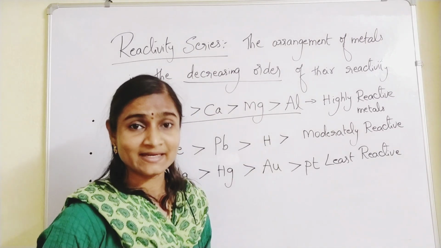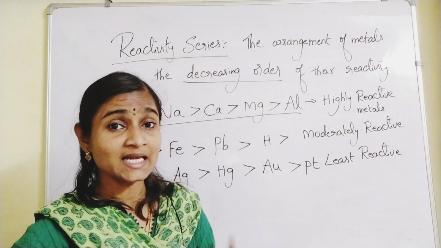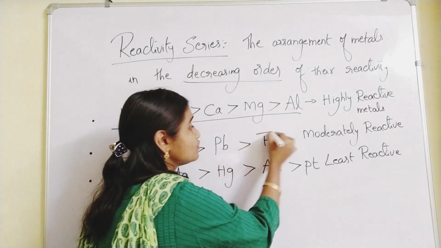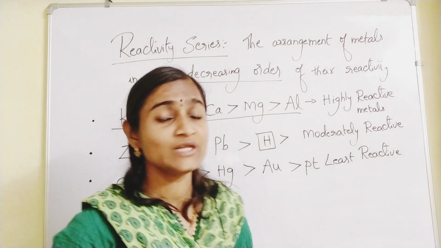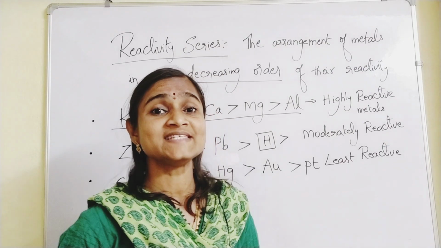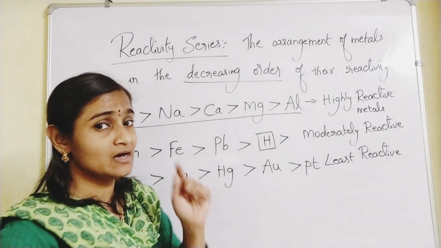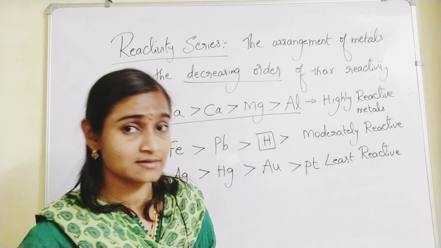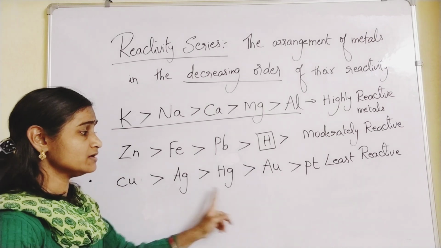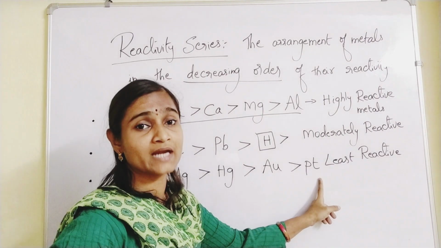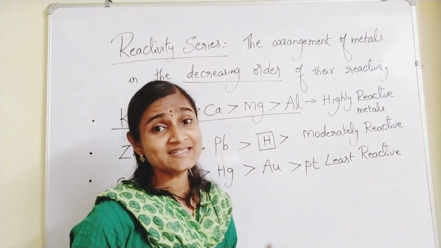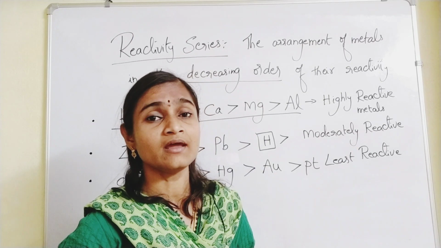Hydrogen, actually, is not a metal. It is a non-metal, but still it is placed in the reactivity series of metals. There is a reason for this, and I'll tell you what the reason is. Why is hydrogen placed in the reactivity series of metals? That is also one small important question you are going to get. And then come noble metals like copper, silver, mercury, gold and platinum. So, this is the order in which metals are arranged in the decreasing order of their reactivity.